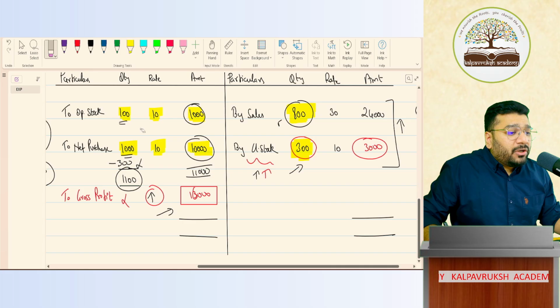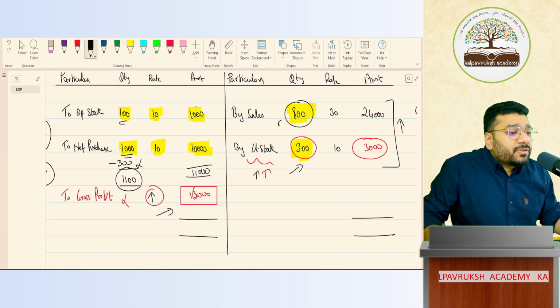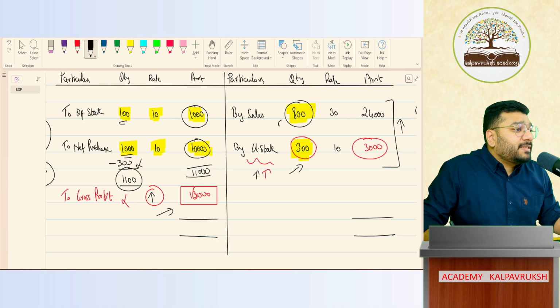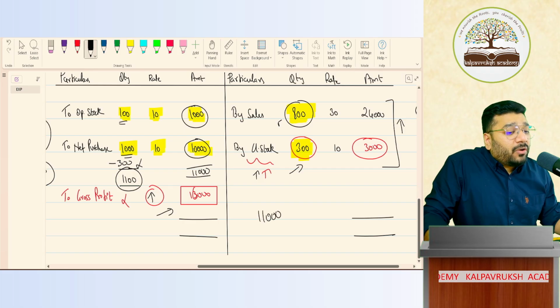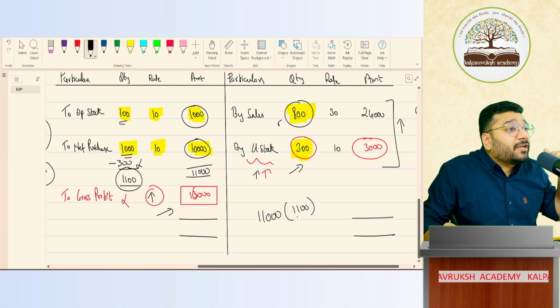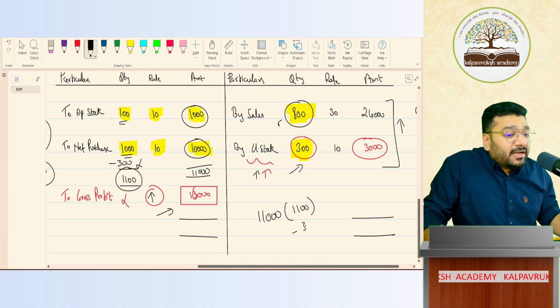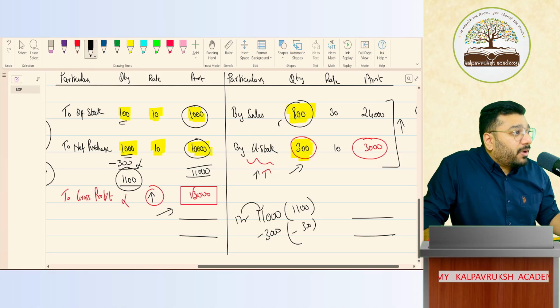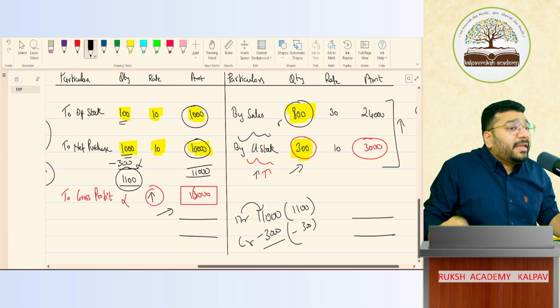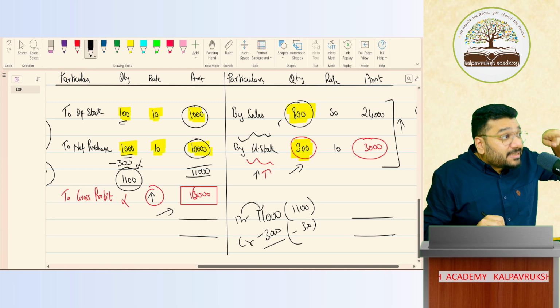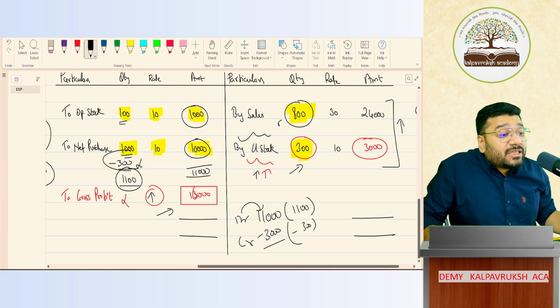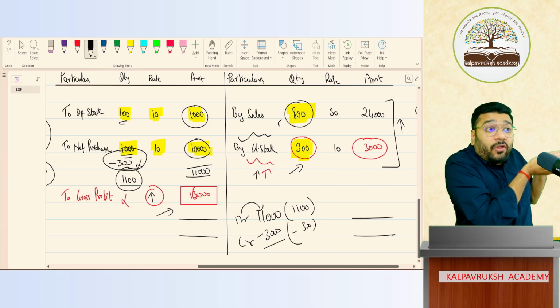Now, very simple rule. 1,000 is my opening stock expenditure. 10,000 is my expenditure for purchases. What is my total expenditure? 11,000, which is for how many chocolates? 1,100 chocolates. In that, I have to remove expenditure for 300 chocolates. So minus 300 chocolates' expenditure. How much is it? 3,000. Debit means 11,000 positive. To reduce that, give credit minus 3,000. So why is this closing stock appearing on the credit side of the trading account? It does the job of reduction of excessive expenditure which you have already recorded on the debit side.